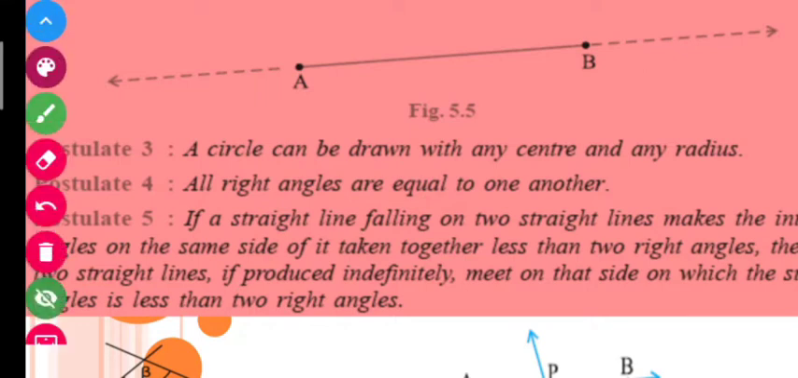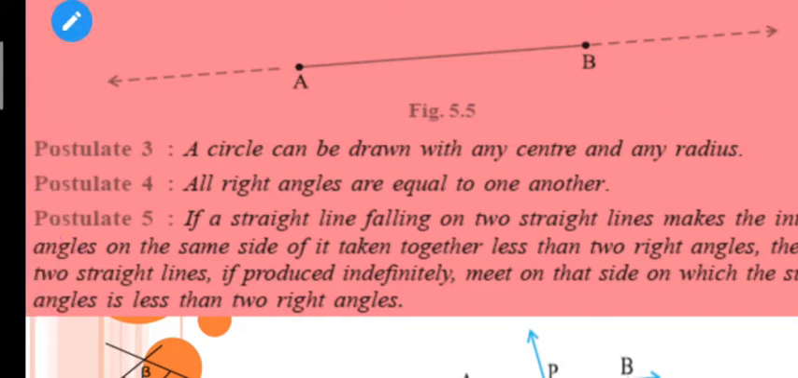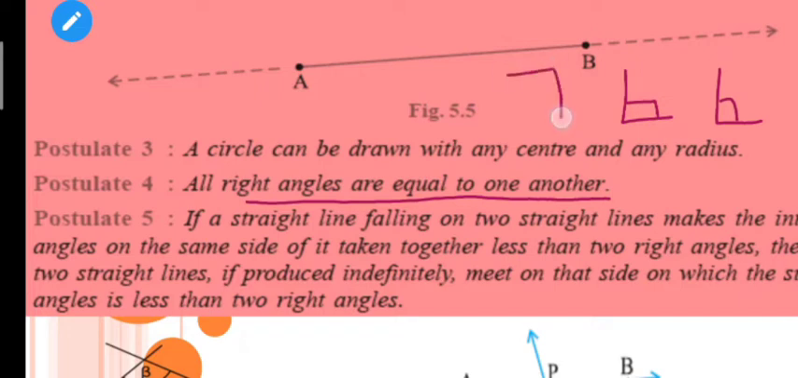all right angles are equal to one another. Obviously, what do you mean by right angles? You know that a right angle is the measure of 90 degrees. So if I have a right angle here and a right angle here, obviously these two 90 degrees are equal, right? This postulate is saying that if I am drawing 90 degrees like this and 90 degrees like this, these two will always be equal, although the shape is different, the 90 degrees are also equal. So this is what postulate 4 is saying, that all right angles are equal to one another.